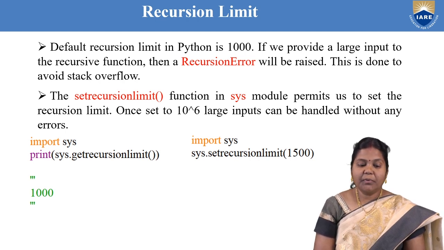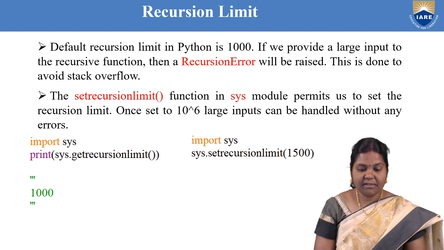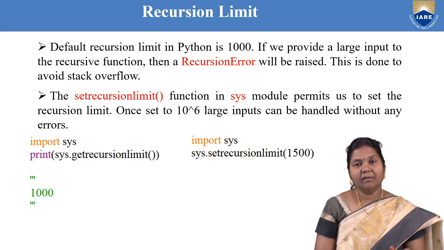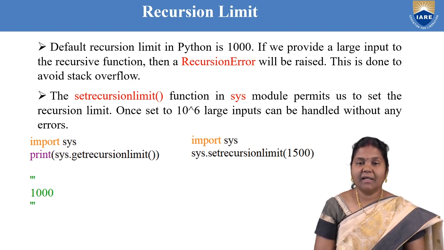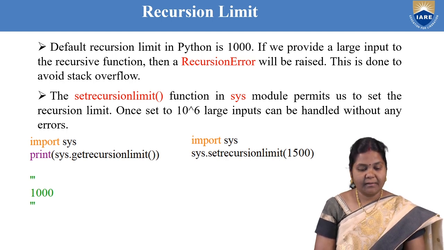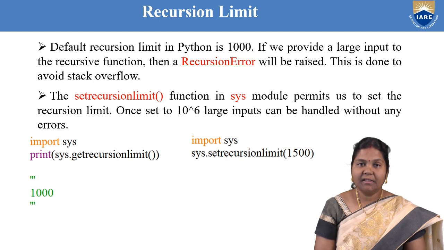And if you provide large inputs to the recursive function, then after 1000 a recursion error will be raised. This exception is raised to help you avoid the stack overflow condition. But if you want to change the recursion limit, that you can also do in Python.